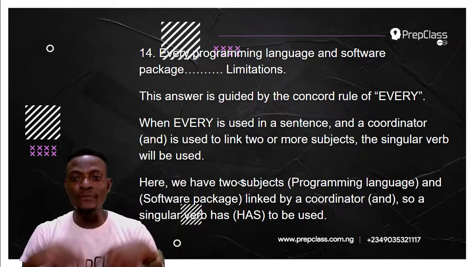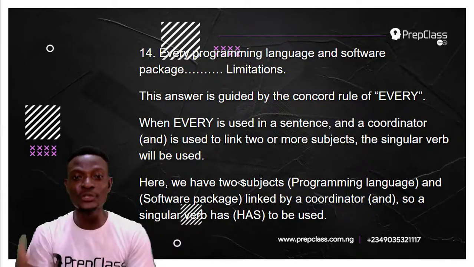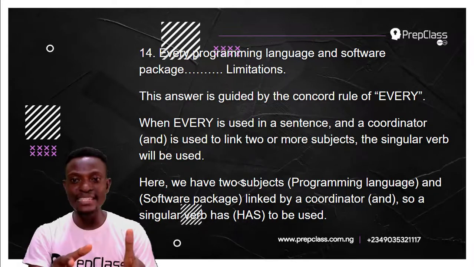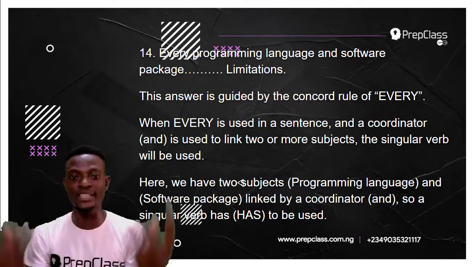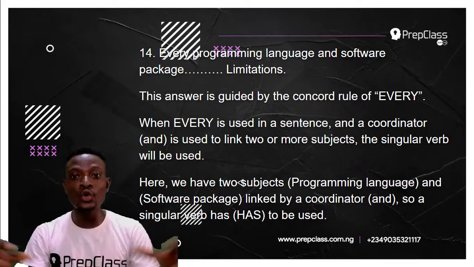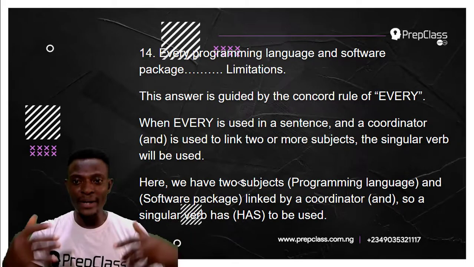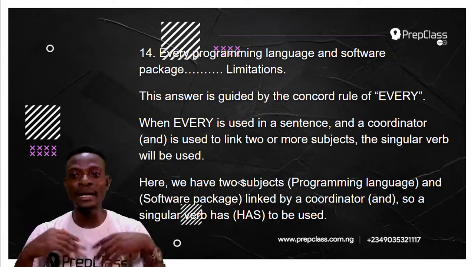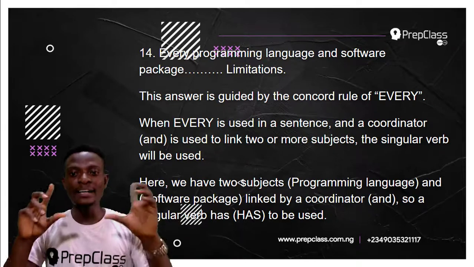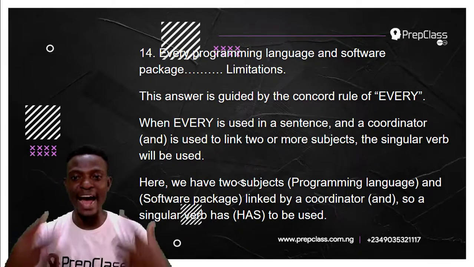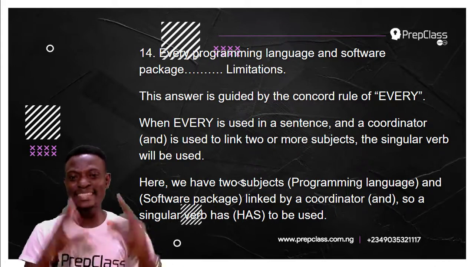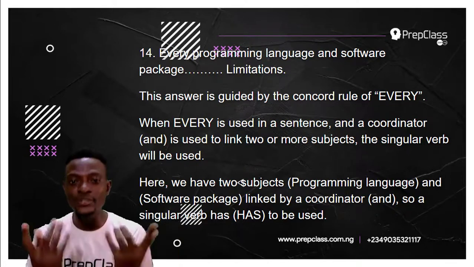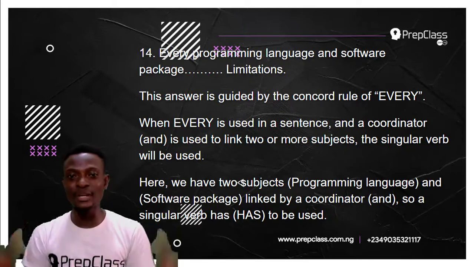Now, the concord rule of every states that when every is used in a sentence and a coordinator, that is a coordinating conjunction, which is and, is used to link two or more subjects, the singular verb will be used. Remember, subjects are the performers of an action or who or what a sentence is about.